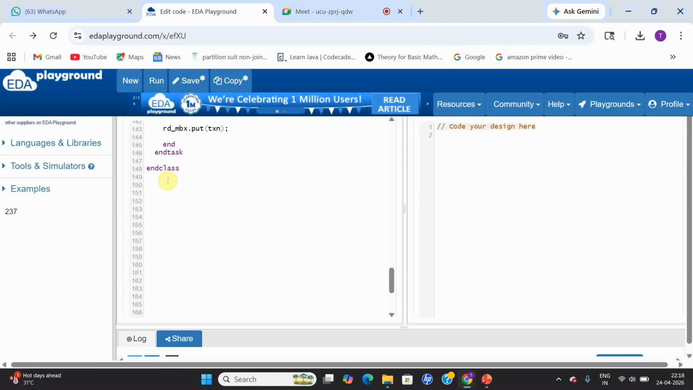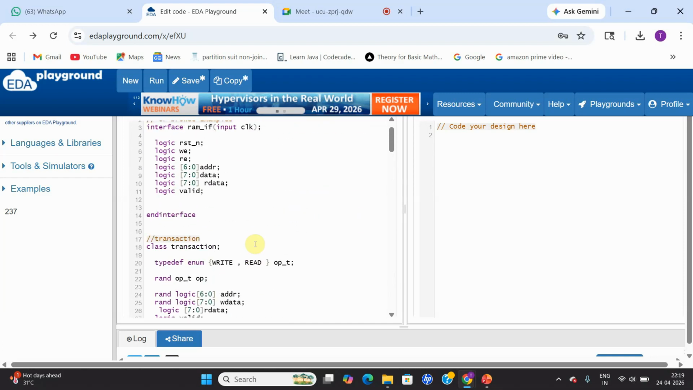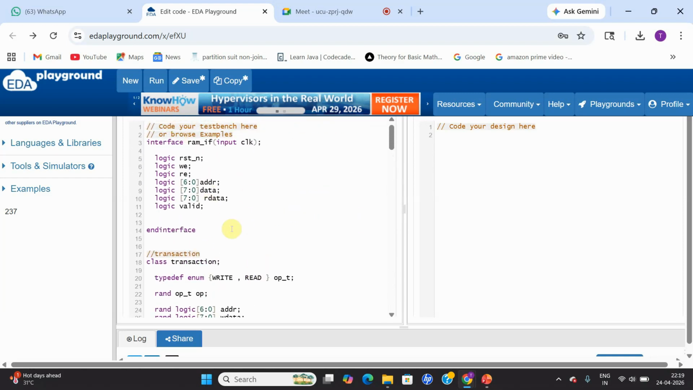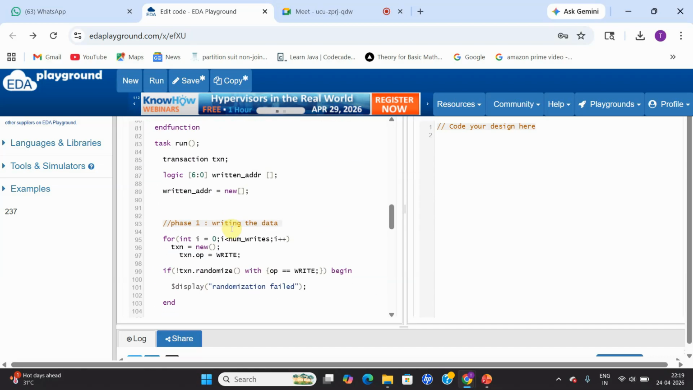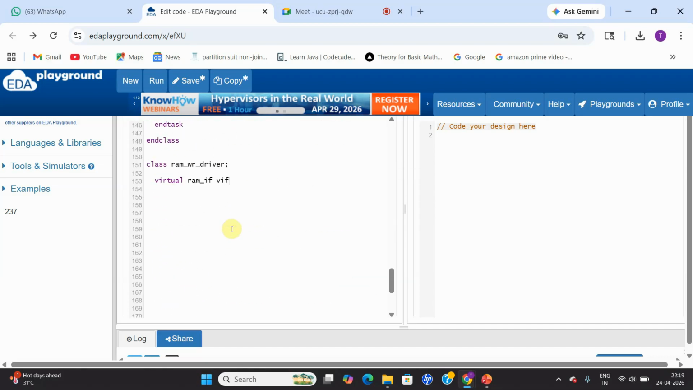So coming to my write driver, after completing this generator, we are going to have the class which is known as driver. So I'm going to have class ram_write_driver. In this driver, we first of all have an interface handle declared with the virtual keyword, virtual ram_interface.write_drv. In our interface, we haven't declared any clocking block for now. If we had declared a clocking block, we could use it, or else we can just declare the interface handle. For now, I'm not using any clocking block.